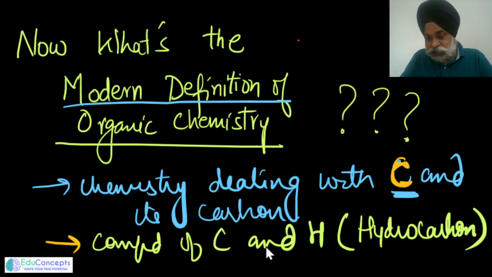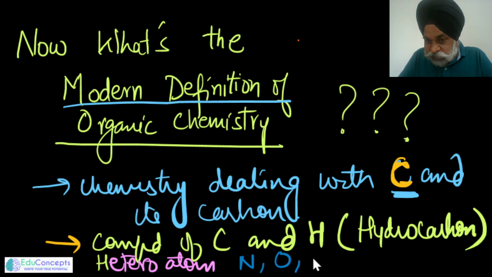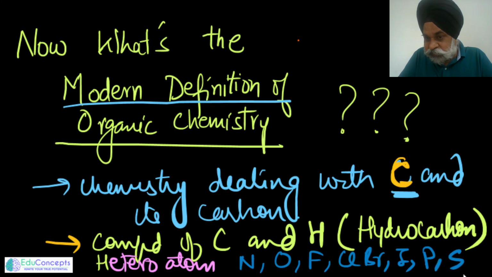So those compounds are called organic compounds, and along with it, they may contain heteroatoms also. Now when I say the word heteroatom, it means that other than carbon and hydrogen in an organic entity, if some other element is also there, that would also be said to be an organic entity. So heteroatoms can be nitrogen, oxygen, fluorine, chlorine, bromine, iodine, phosphorus, sulfur. But the major thing which you would want is carbon and hydrogen.